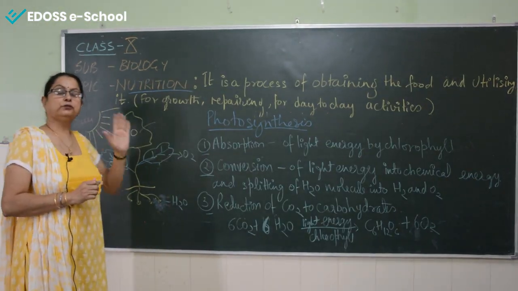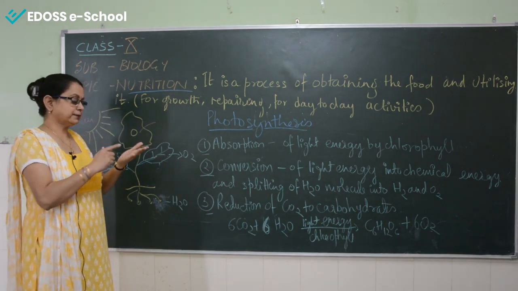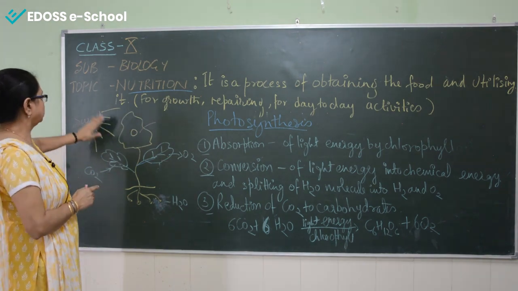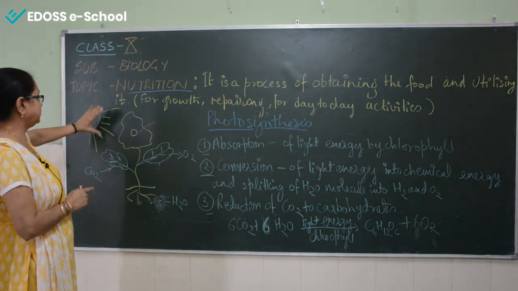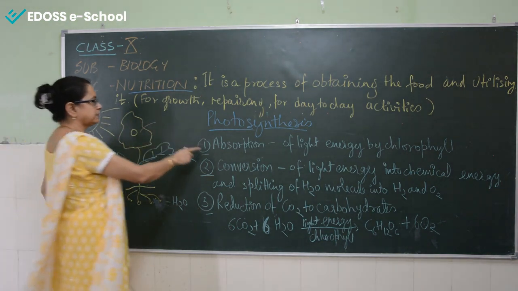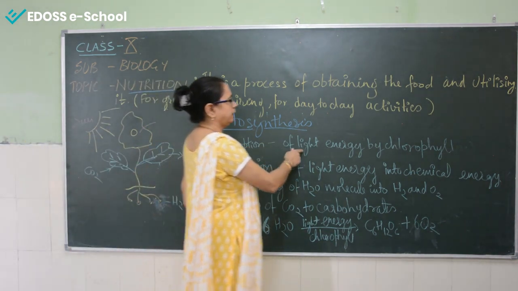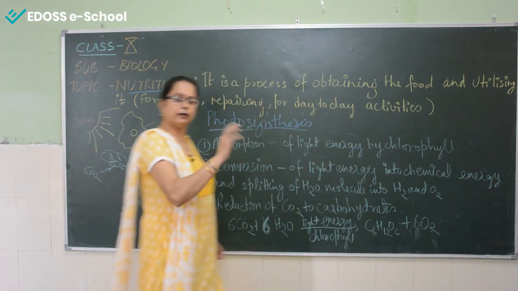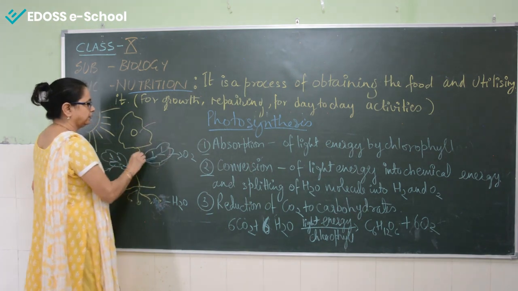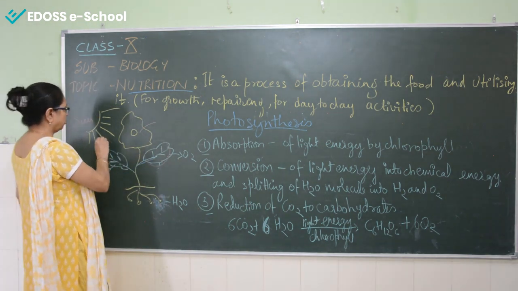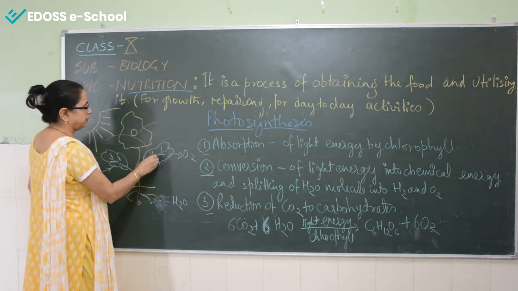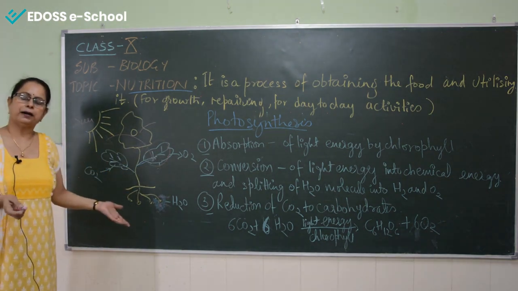What I told you, the 4 raw materials, you remember? That is sunlight, water, carbon dioxide and chlorophyll. Sunlight, in the form of light energy, the plant receives or absorbs. The first step: absorption of the light energy by chlorophyll. Where is the chlorophyll? Chlorophyll is present in the green part of the plant, that is the leaf. So, absorption of light energy by the chlorophyll present in the leaf or any green part of the plant.